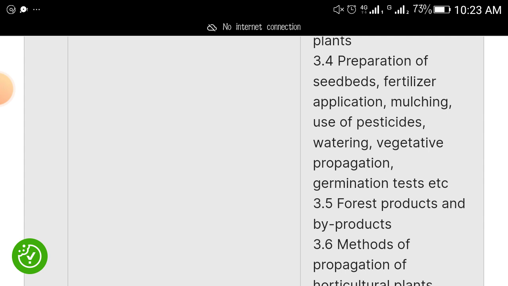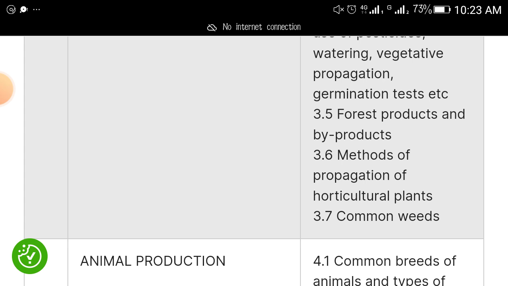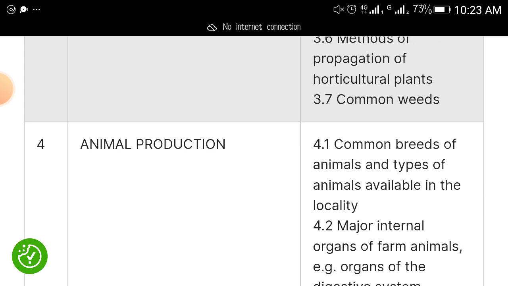So study of preparation of seed bars, fertilizer application, mulching, uses of pesticide, watering, vegetative propagation, germination tests, forest products and byproducts, methods of propagation of horticultural plants, common weeds. Then animal production is another very important topic.